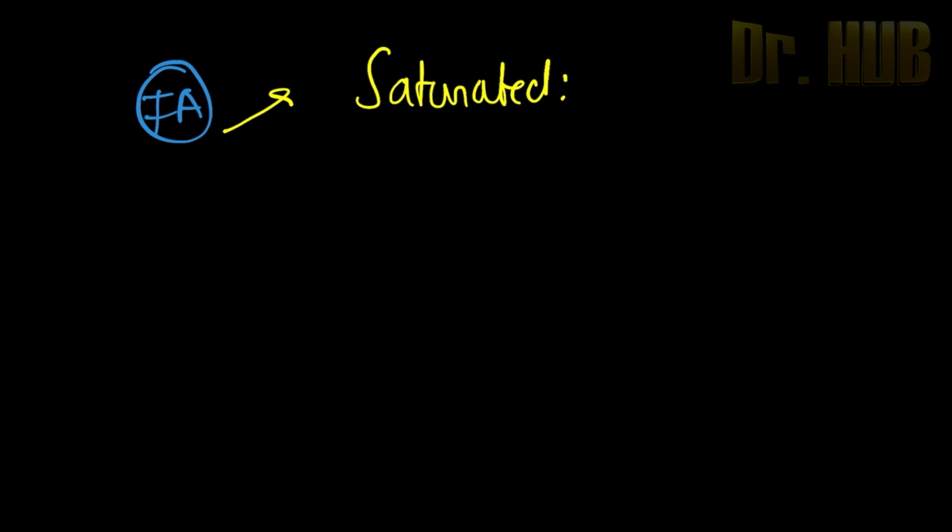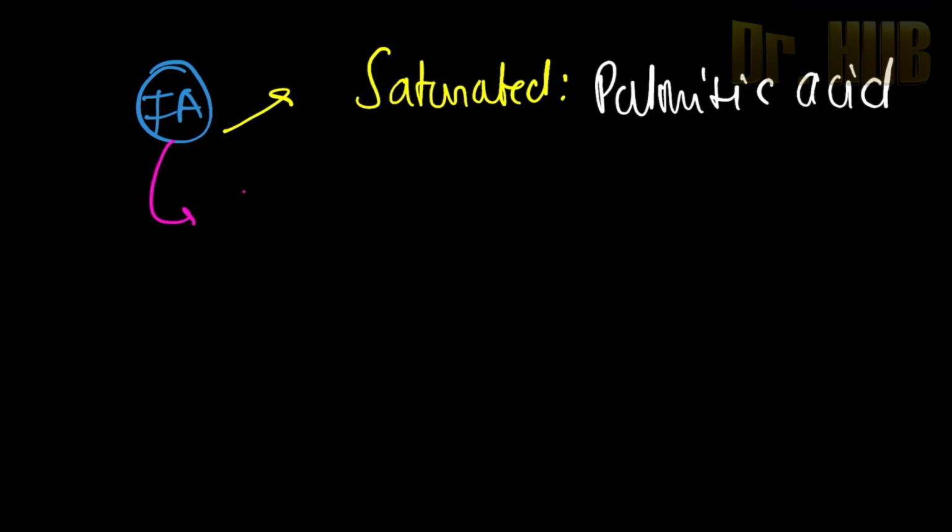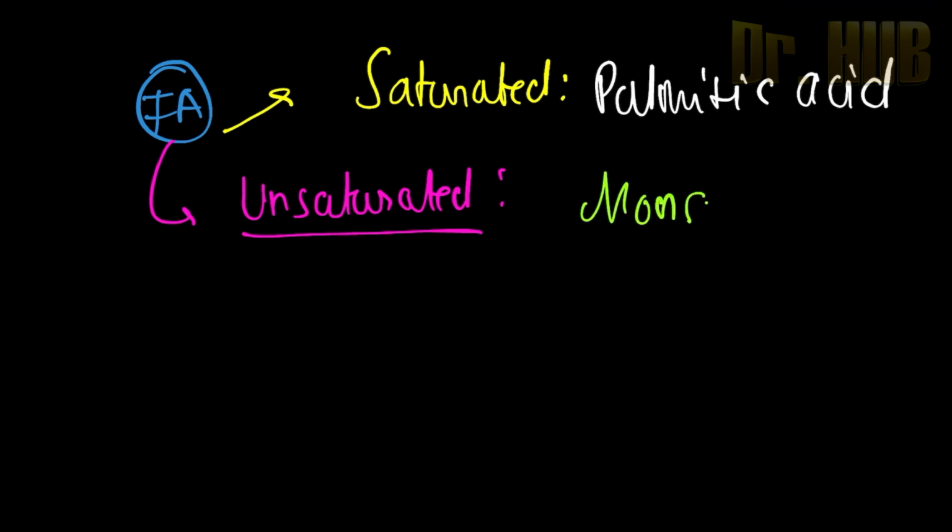Fatty acids are again classified into a lot of categories. The fatty acids contain saturated. Under the saturated fatty acids it includes the palmitic acid. Next, let us look at the unsaturated as well. Under unsaturated fatty acids there is the monounsaturated.